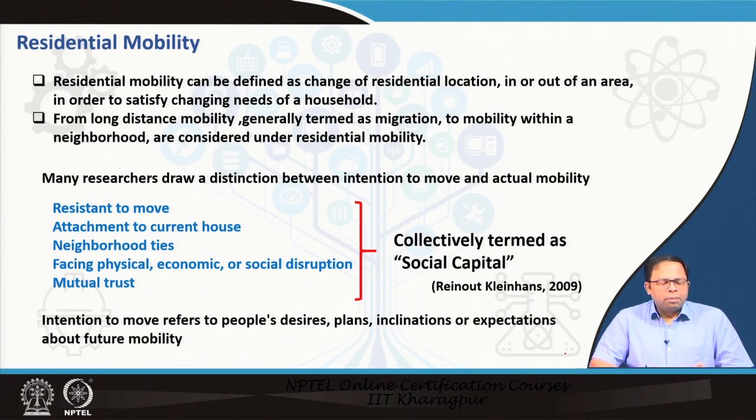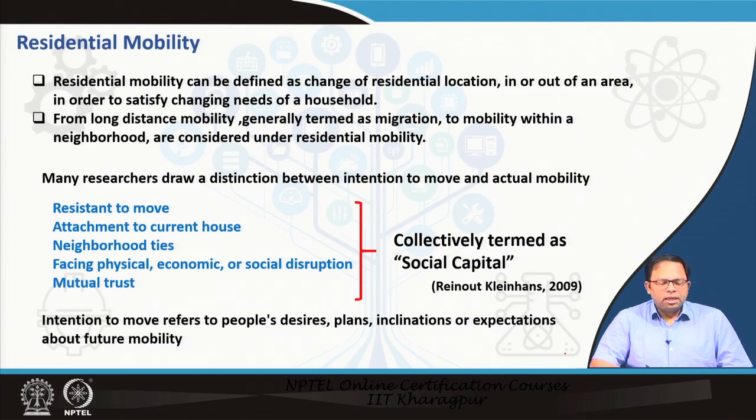Sometimes, even though people express that they want to move, they don't move. Why? Because people are resistant to move. Second, they are attached to their current house, because changing your house is a big decision. They may end up saying, well, let's stay back for another couple of years. Then there are neighborhood ties. When people stay in a neighborhood, they generate ties, they talk, they have friends, they have neighbors, and they do certain kinds of activities in the neighborhood. This is sort of a pull factor, so people don't want to shift from there.